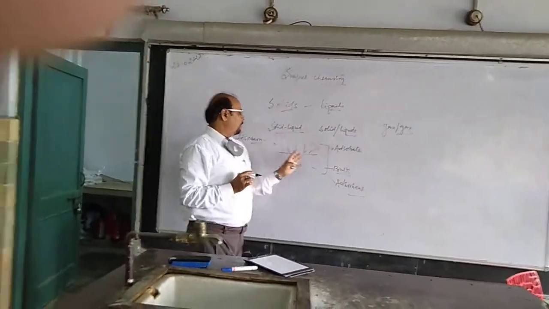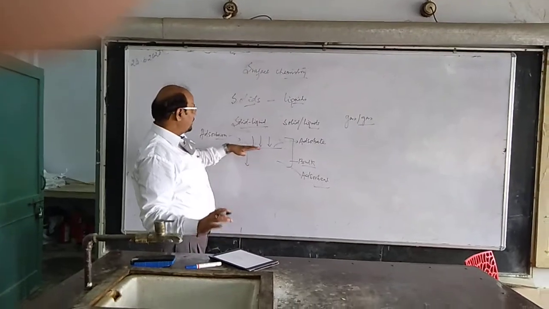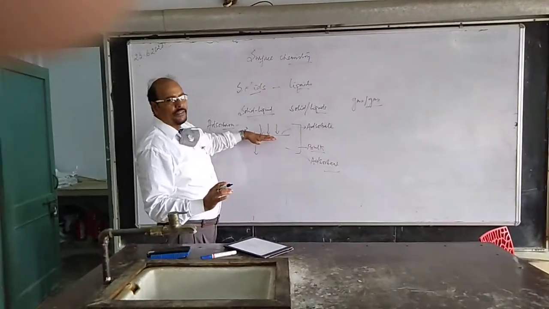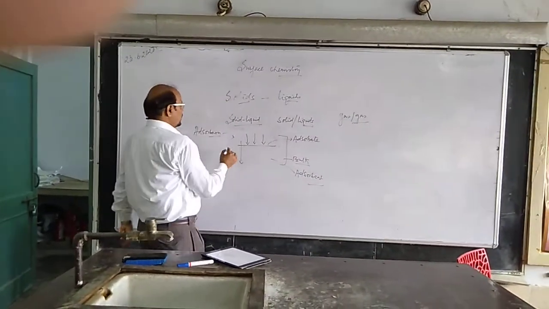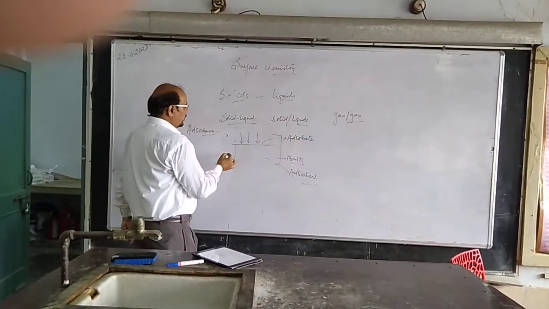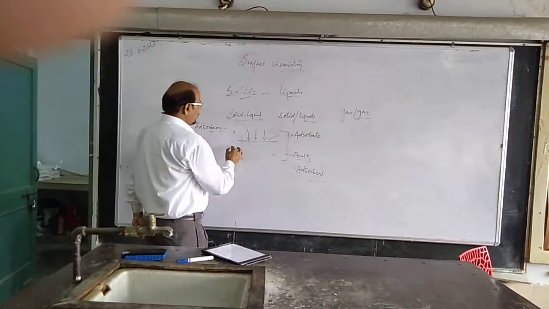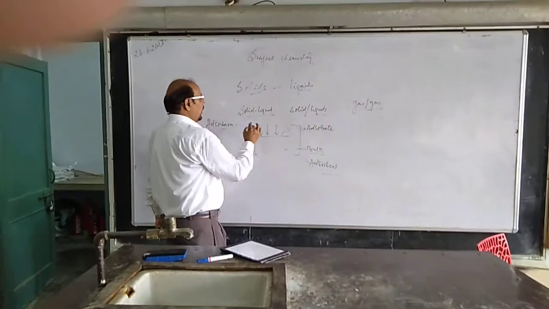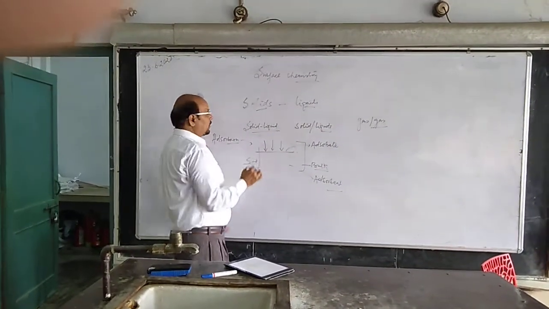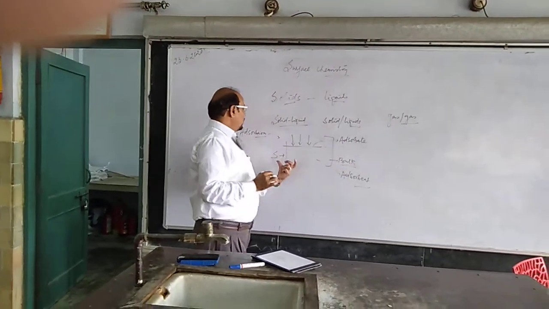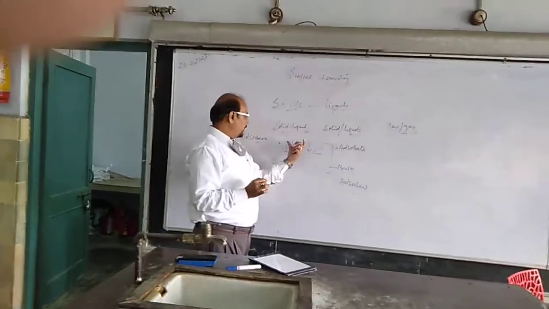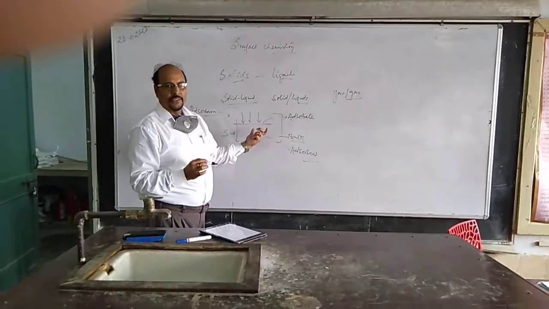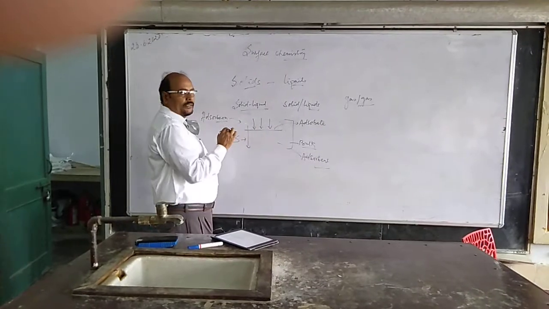This surface phenomenon is actually the change taking place at the surface or at the interface. Say if this is liquid and this is solid, or if this is solid and this is gas, then the solid is the bulk, right? And the gaseous particles are not the same as the solid, but they are being accumulated on the surfaces.